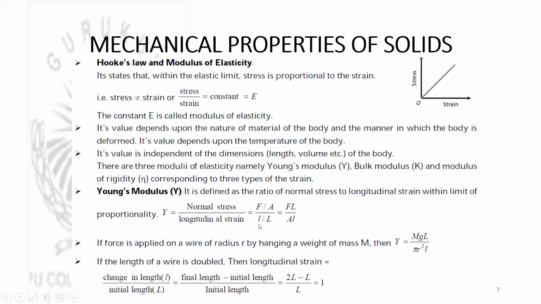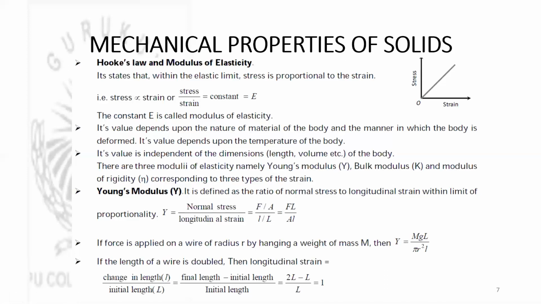If small l is the change in length and original length is capital L, then small l by capital L is longitudinal strain, and rearranging, Young's modulus is equal to capital F into L divided by A into small l. That means deforming force into original length of the body divided by area of cross section into change in length of the body.